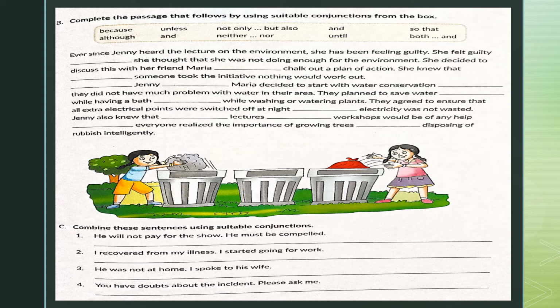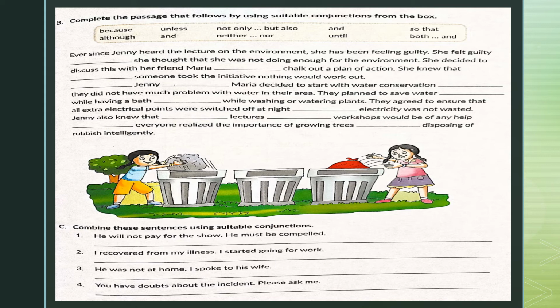Combine these sentences using suitable conjunctions. He will not pay for the show. He must be compelled. He will not pay for the show unless compelled. I recovered from my illness. I started going for work. I started going for work after I recovered from my illness.